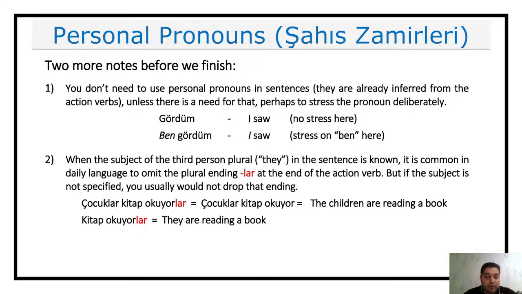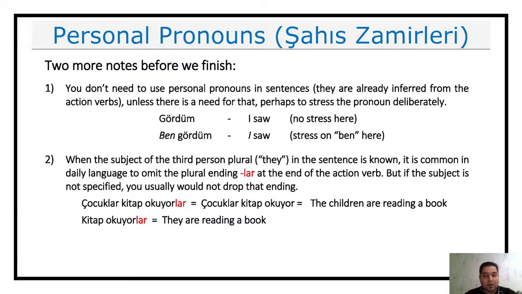Therefore, if the plural subject is there specifying who is the actor, then you can always omit that lar at the end of the verbs. Yapacaklar, yapacak. Yaptılar, yaptı. Onlar yaptı. Çocuklar yaptı or yaptılar. It doesn't matter. Çocuklar okuyacaklar or çocuklar okuyacak. It doesn't matter.